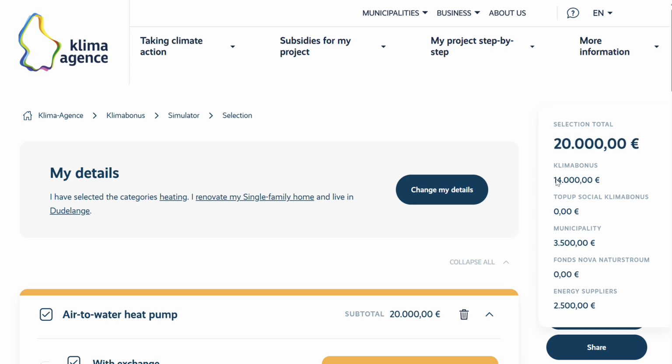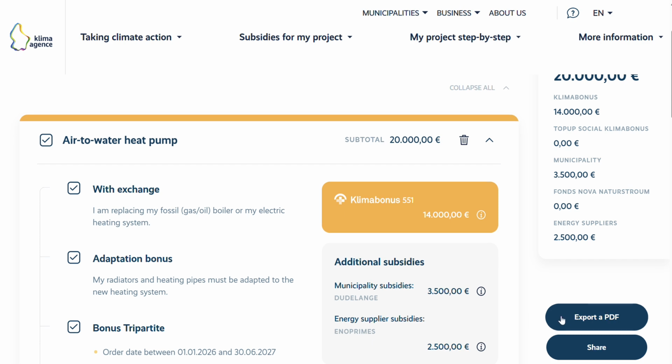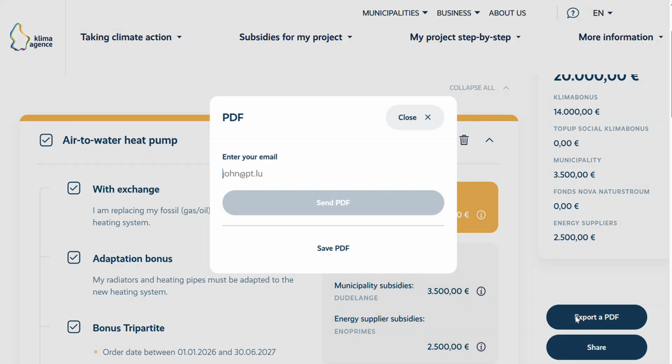We have 14,000 subsidy from the state. We've got 3,500 from the municipality, but each municipality is different. And we've got here the 2,500 euro energy supplier. So now I'm going to export it as a PDF.